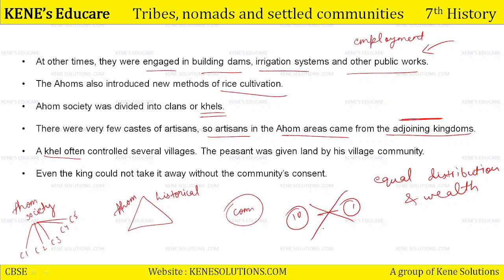Just to avoid this system, the peasant was given land by his own village community. Okay, even the king could not take it away without the community's consent. So it was the village community which had the massive power of equal distribution of wealth and resources. That is why Ahom society or Ahom khel system was very prominent.